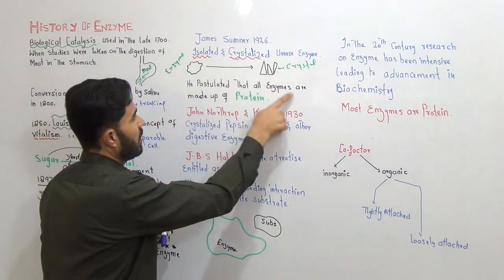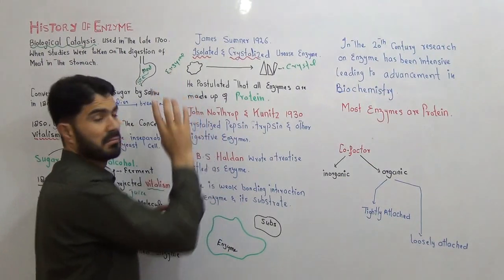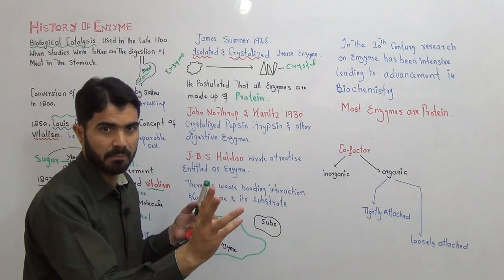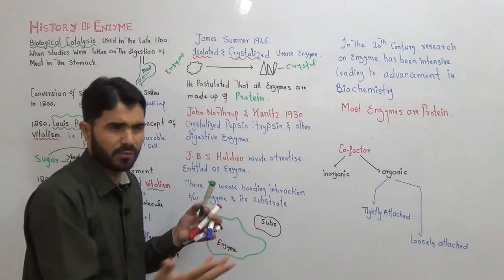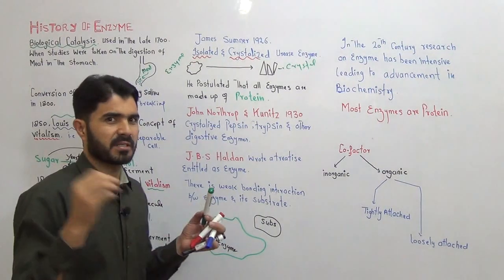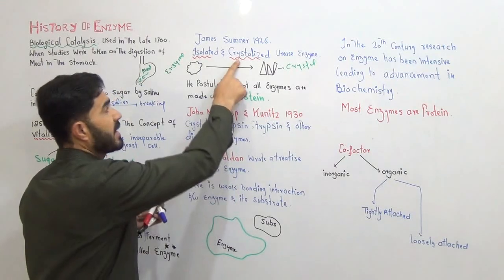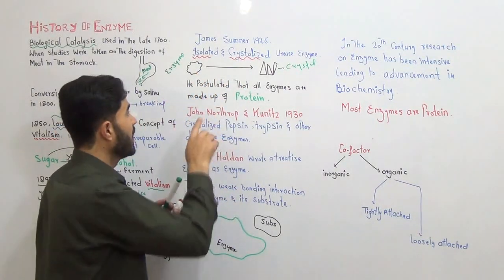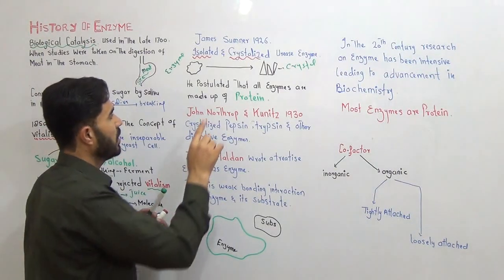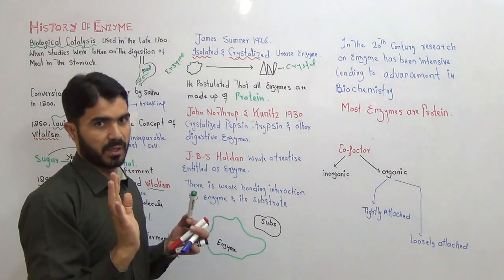He postulated that all enzymes are made of protein. Now this scientist has done three things: separate and isolate the enzyme from the source. Enzyme may be present in some kind of fruit, in some kind of seed, in some kind of leaves. So he separated these from the source, and he obtained crystal. And third, he delivered a statement that all enzymes are made of protein.